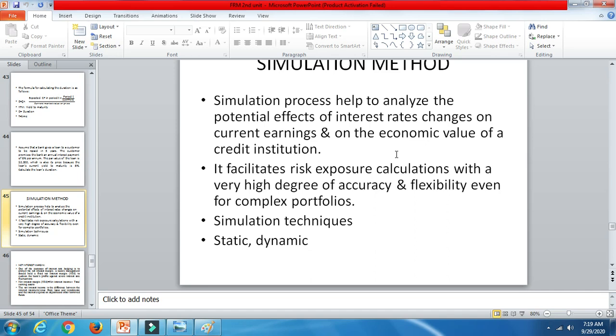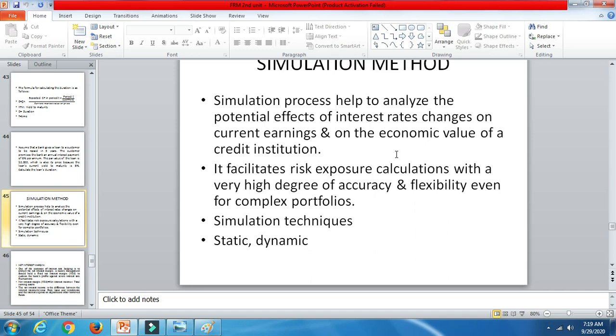Here it is used to map the balance sheet and income statements based on various external as well as internal factors.